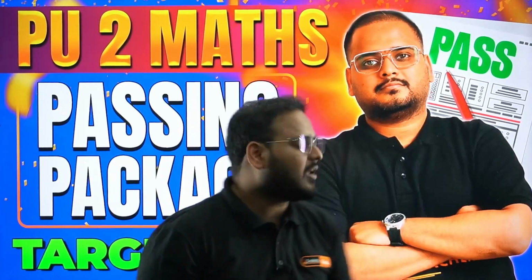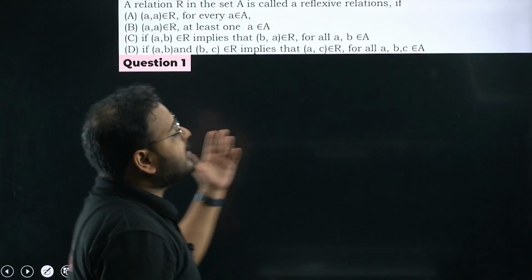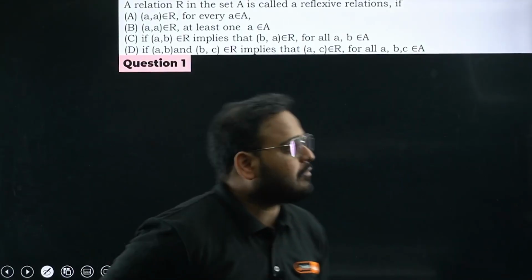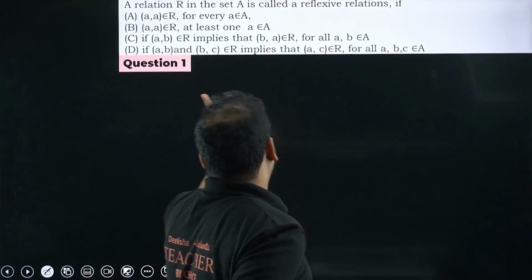Let's start with question number 1 that we have in the 1 mark category. As I said, the 1 marker category. Question number 1 is from relations and functions. Let's solve it. What we have: a relation R in the set A is called a reflexive relation if.